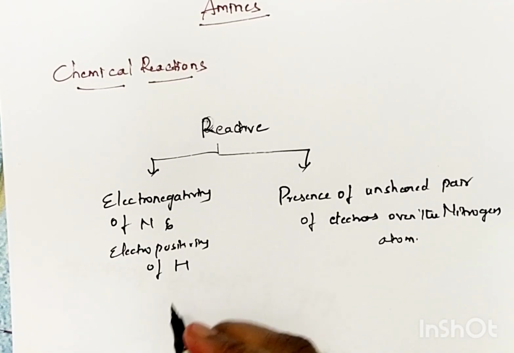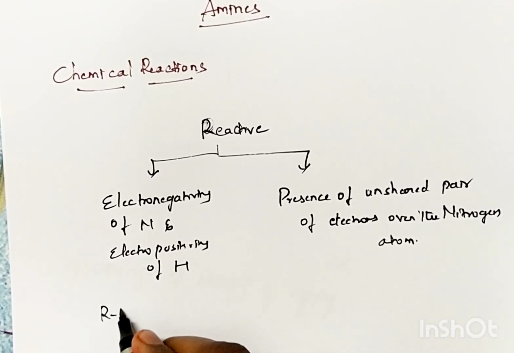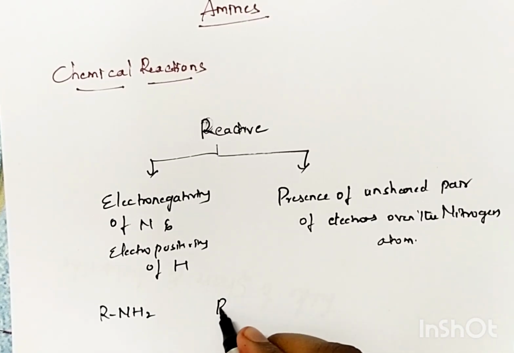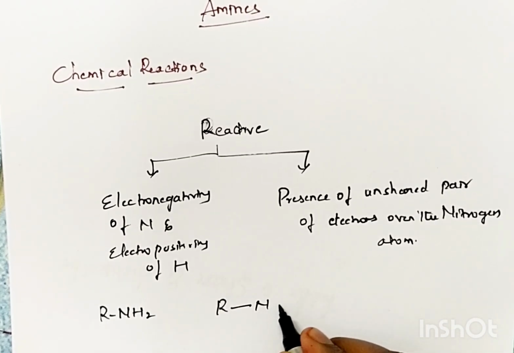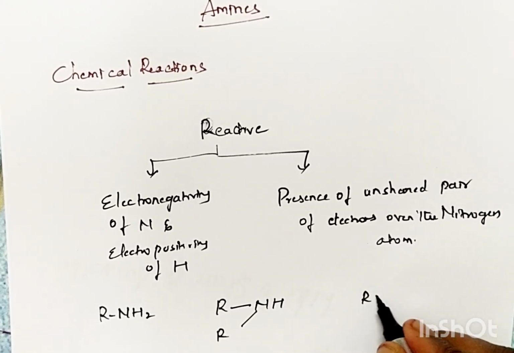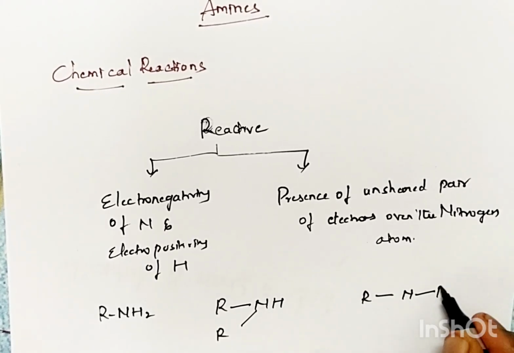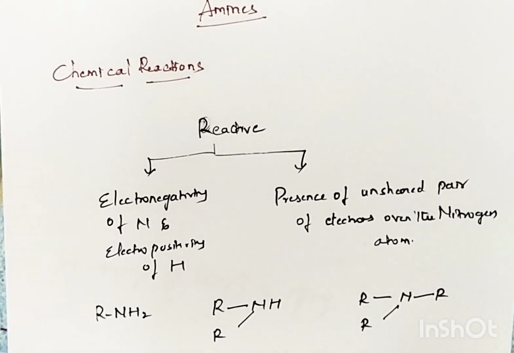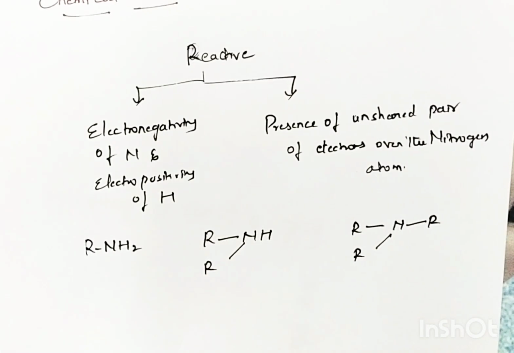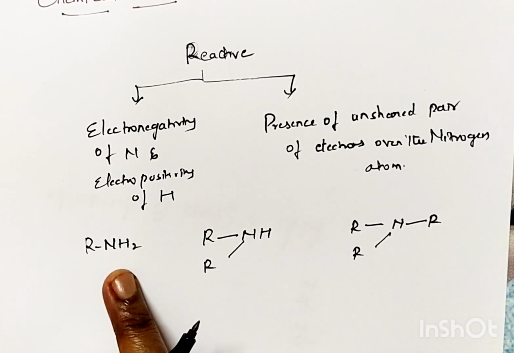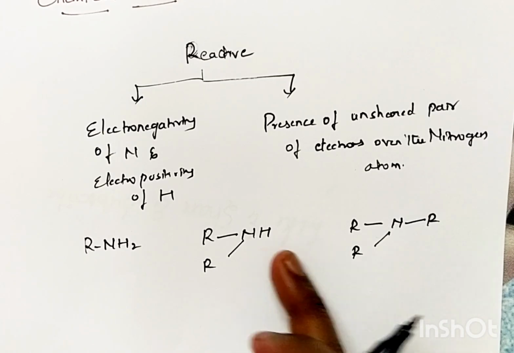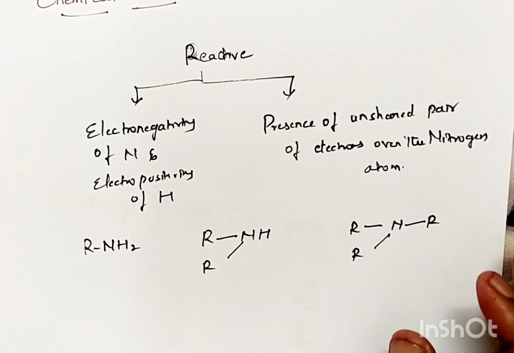So for example, if we see here, this is a primary amine. This is a secondary amine. And this is a tertiary amine. Right? So what is the difference between all these three molecules? Here number of hydrogens are 2 and 1 alkyl group, but here 2 alkyl groups and 1 hydrogen, and here 3 alkyl groups, no hydrogens are present.